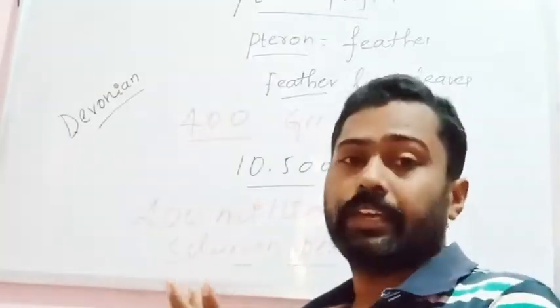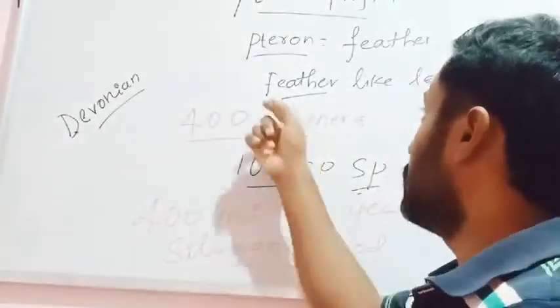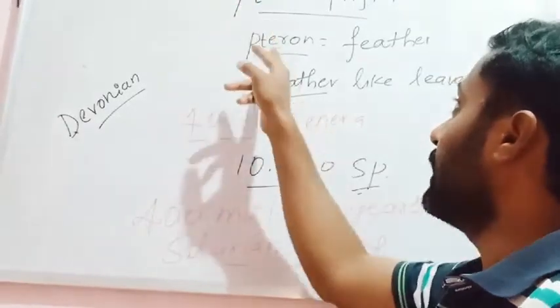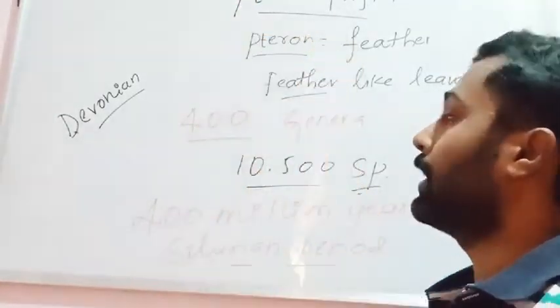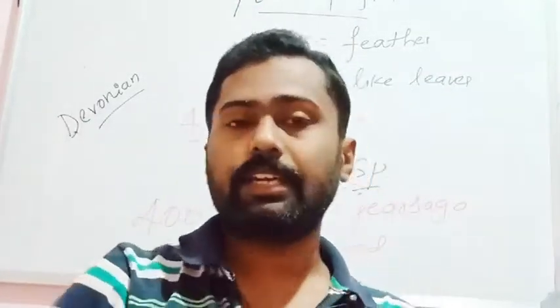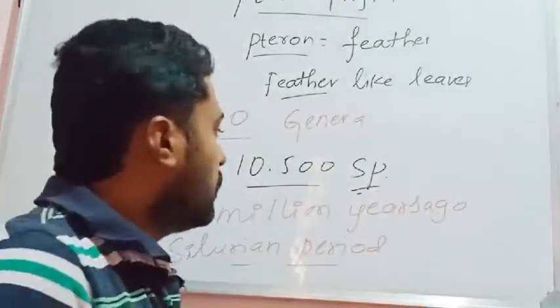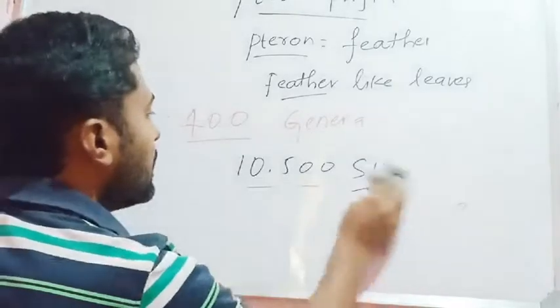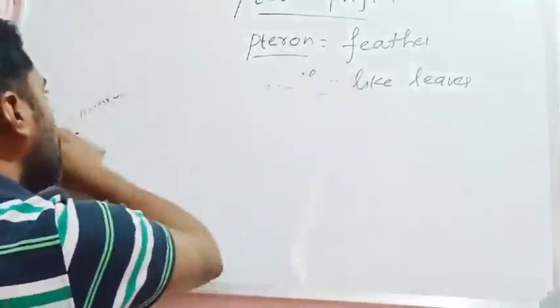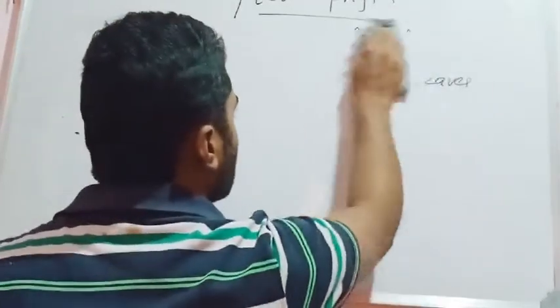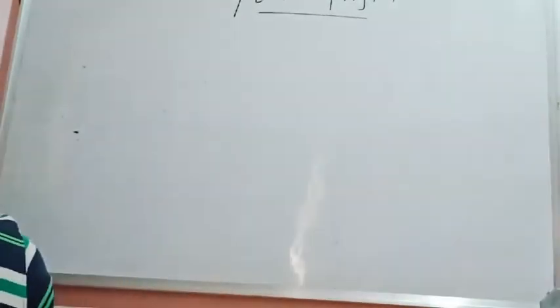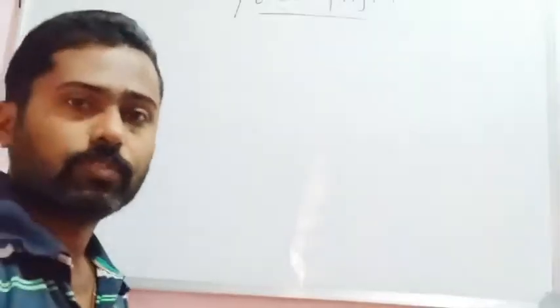The name pteridophytes mainly comes from the feather-like leaves; those plants which bear feather-like leaves are called pteridophytes. Let us now discuss the general characters of pteridophytes one by one. What are the characters that can be seen in pteridophytes?